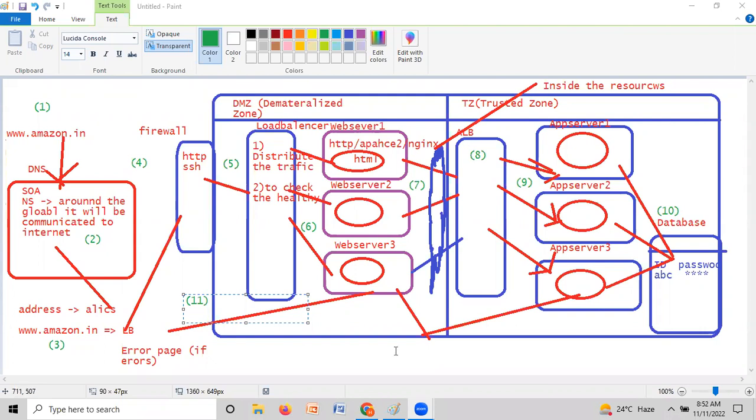Any questions? Chandra, any questions from your end regarding this diagram for today's class? No, clear. Hema? Yeah, clear. Praveen? Notes, sir? Okay, notes. Okay, fine.